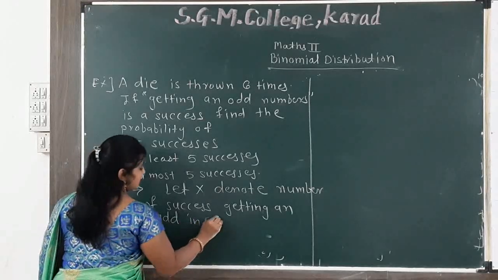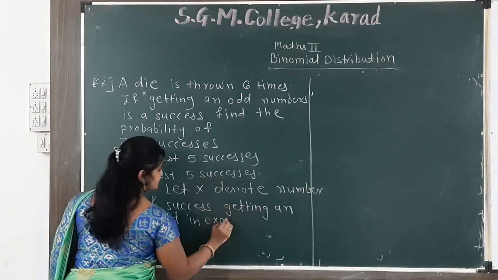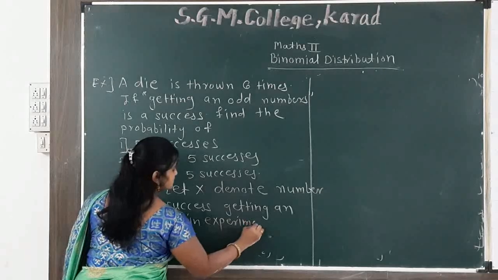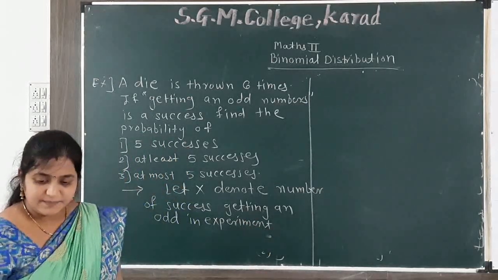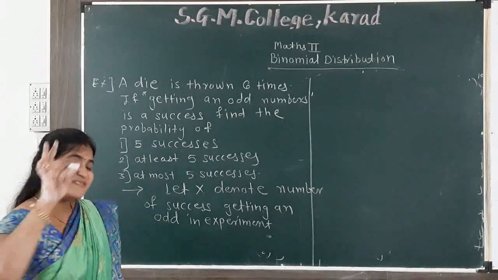In the experiment, how many trials are given here? In the experiment of 6 trials.